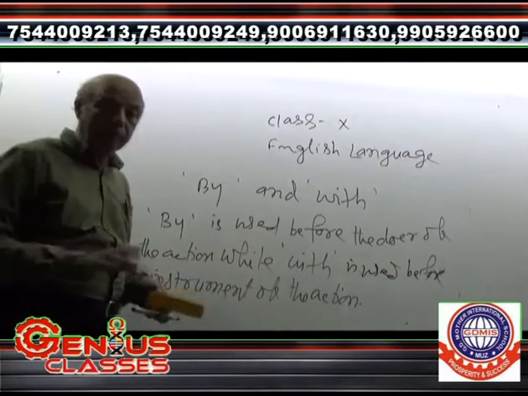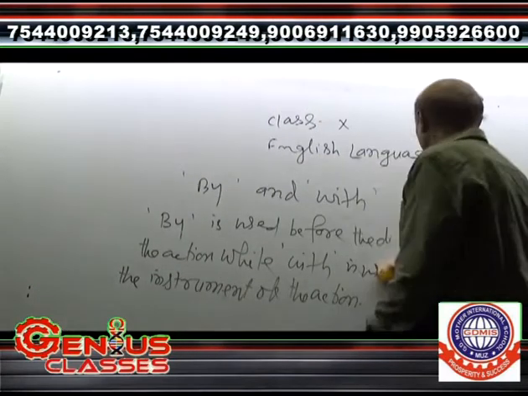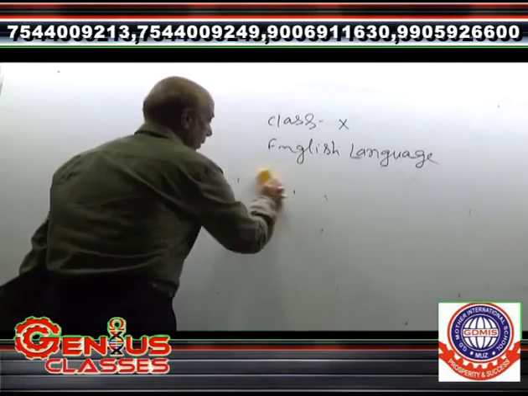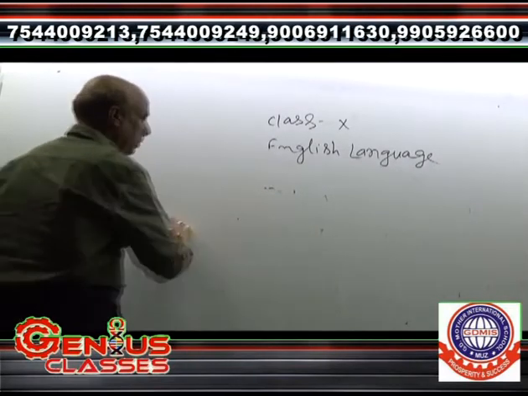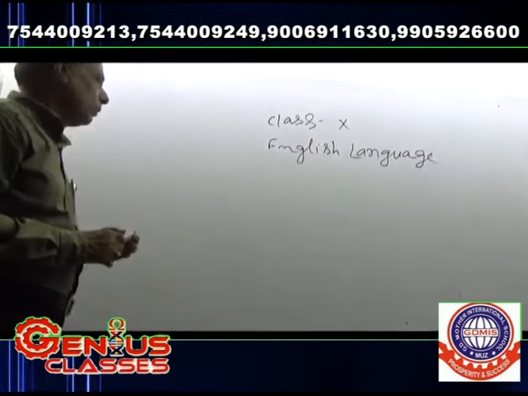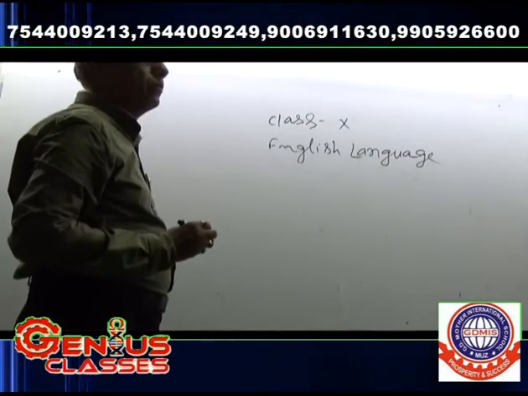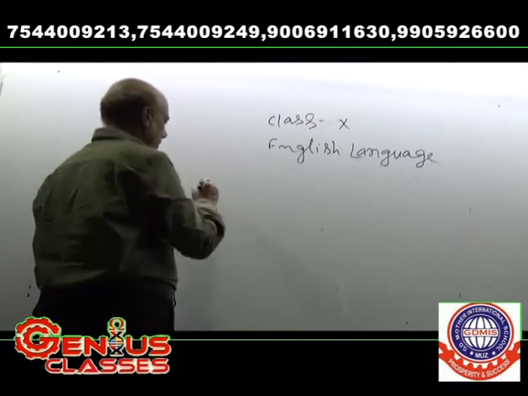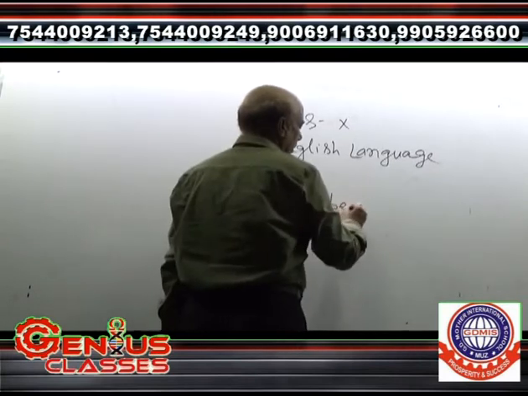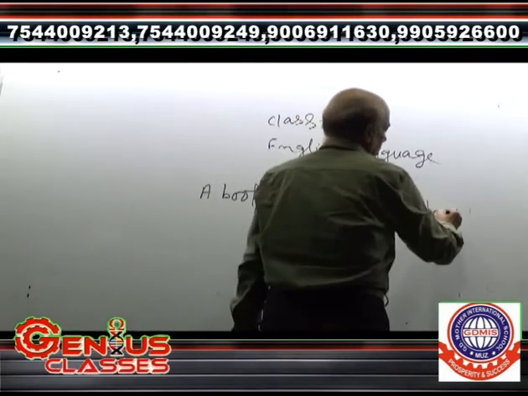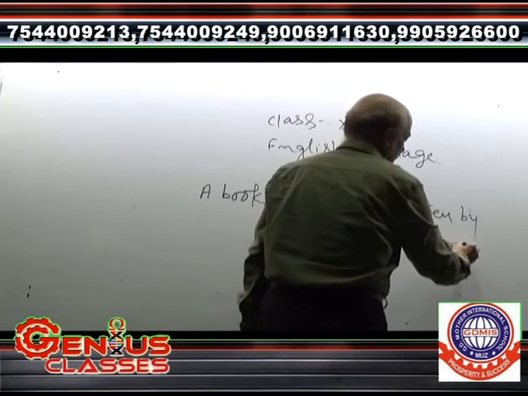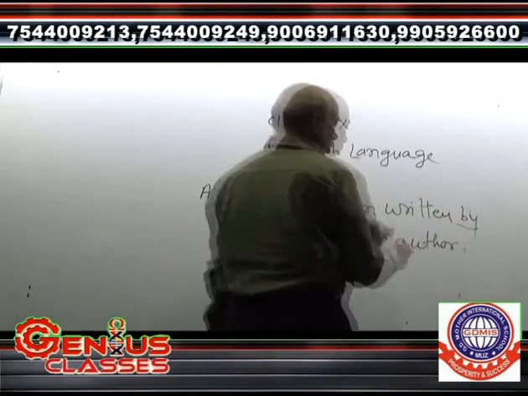As for example, I am going to use in a sentence. A book has been written by the author. Here by has been used before the doer.